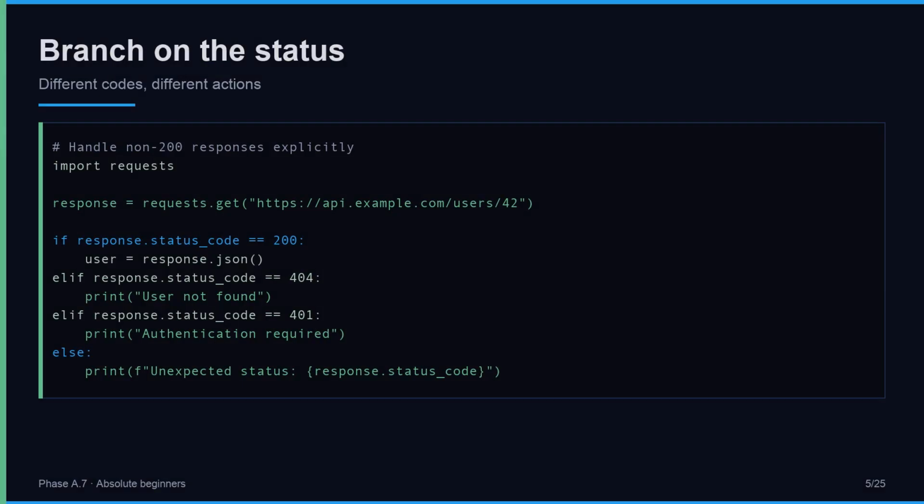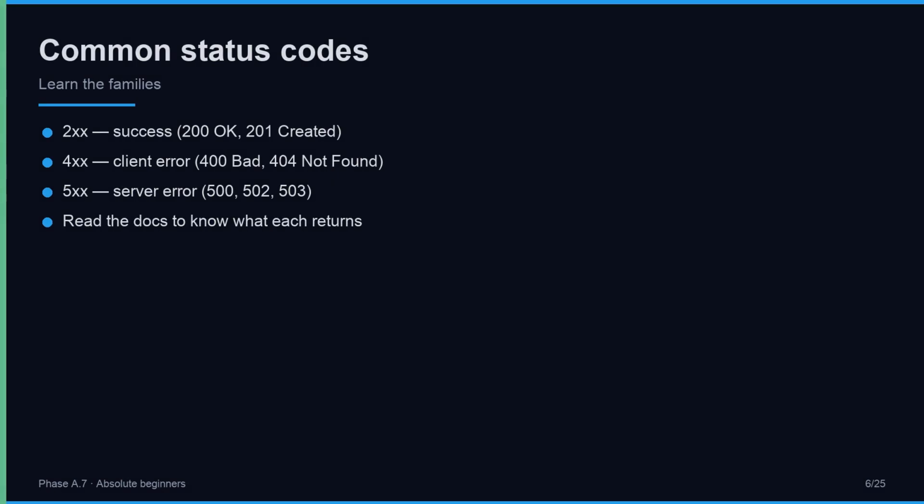For finer control, branch on the status code. 200, parse the user. 404, the resource does not exist, tell the user. 401, your token is missing or expired, ask for authentication. Anything else, report an unexpected status. This pattern lets you respond differently to different failures. You decide what each status means for your script. Different codes, different actions.